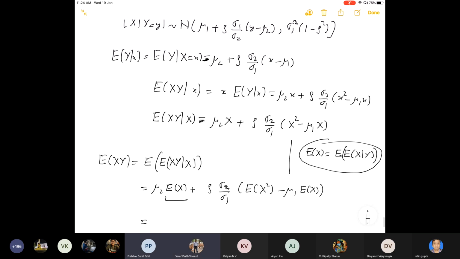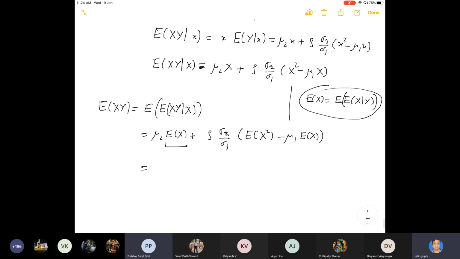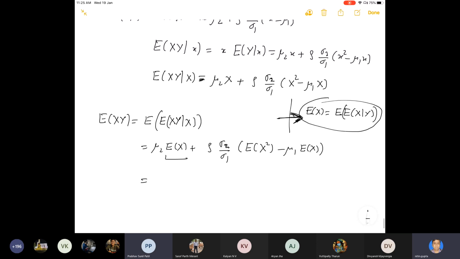Sir, can you please explain that first step? Expectation of xy given x is equal to x into expectation of y given x. Yeah, I am just saying that the proof will go in the same fashion. You have done this proof now. I can just show you this proof.